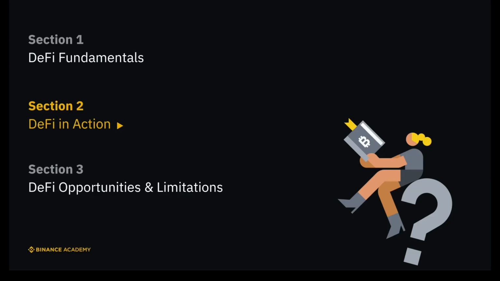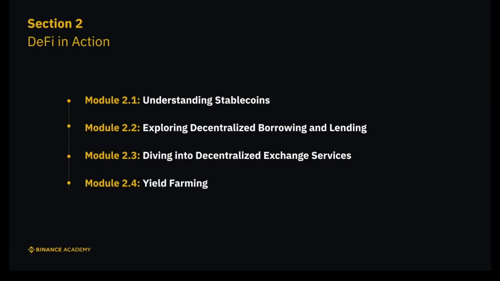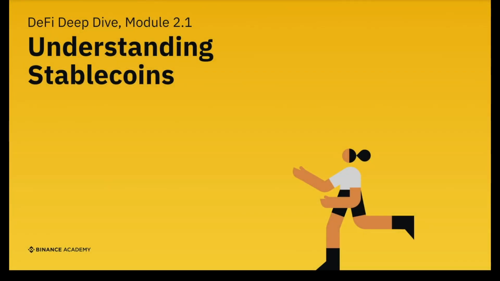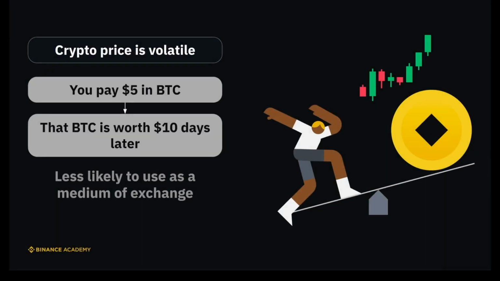Welcome to Section 2, DeFi in Action. This section will take you on a deep dive into all major DeFi use cases, including borrowing and lending, decentralized exchanges, automated market makers, and yield farming. In Module 2.1, we'll provide a detailed overview of stablecoins, explain how they work, and underscore their crucial role in DeFi. Why do we need stablecoins?